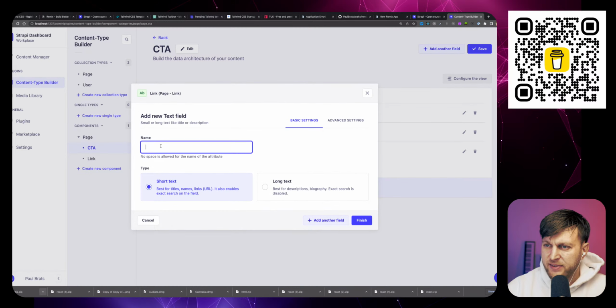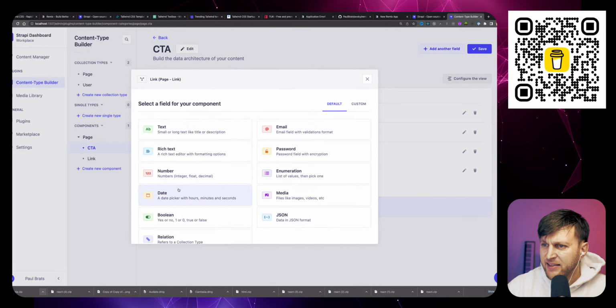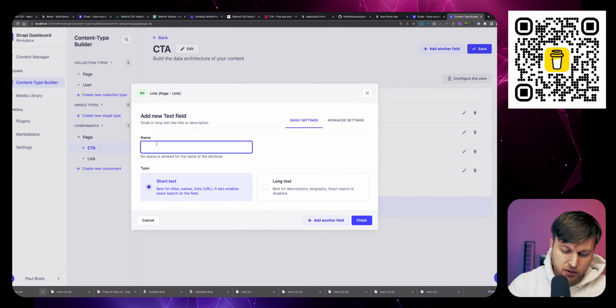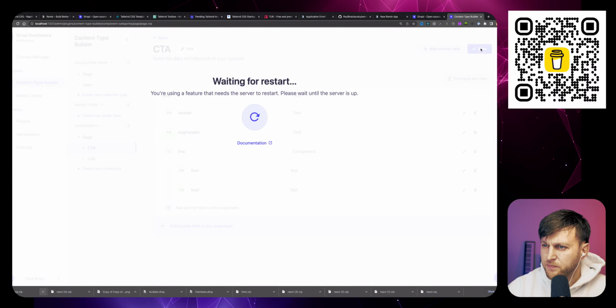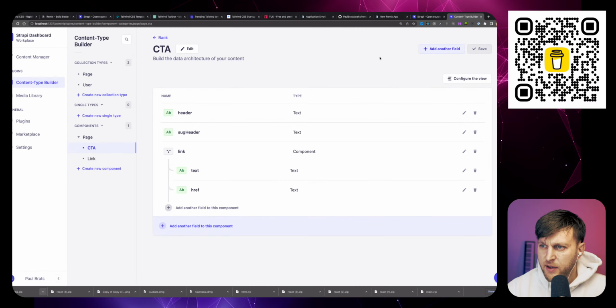And the first field is going to be text, which is going to be what you want to show. And the second is going to be our ref, or the link that we want to navigate to. So finish and save. And so we have our header component taking shape.